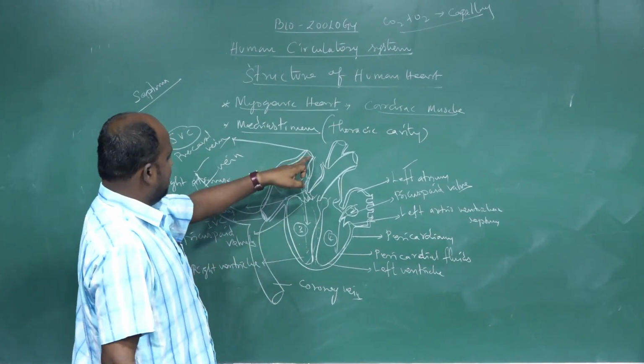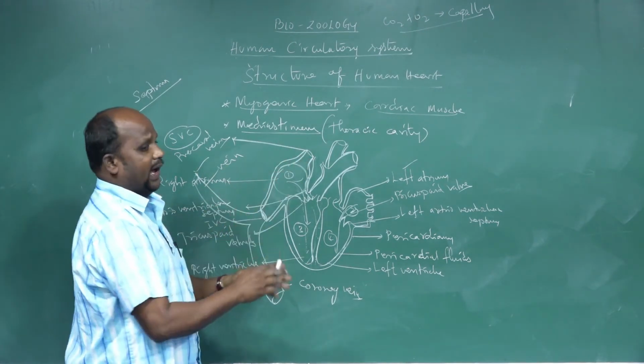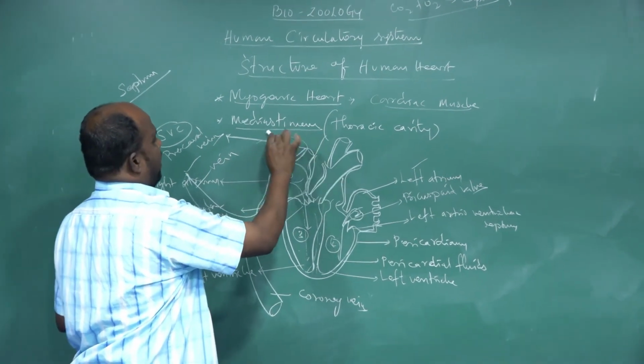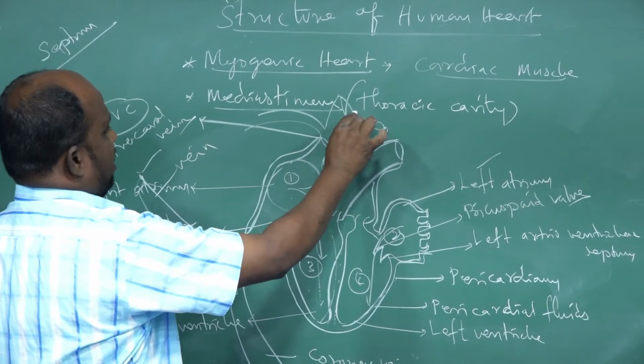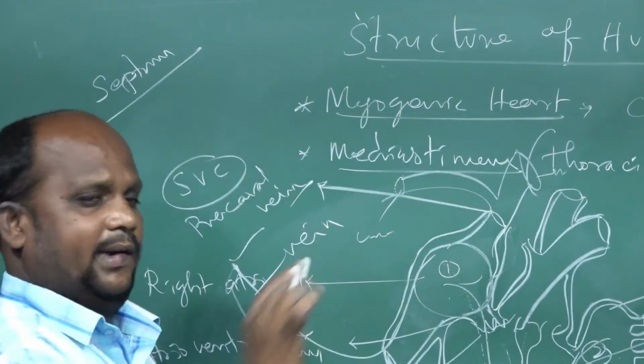The superior vena cava is also one blood vessel inside the heart, and when it comes out it also divides into the vein blood vessel and the coronary vein blood vessel.